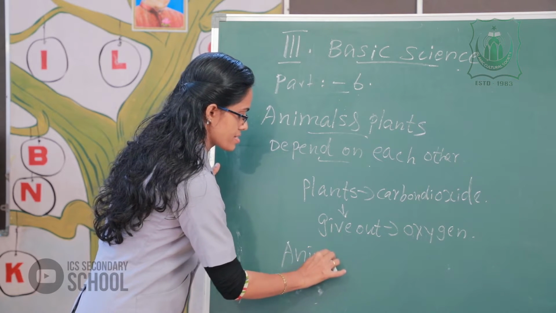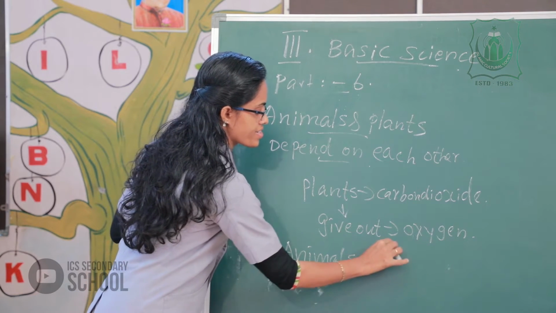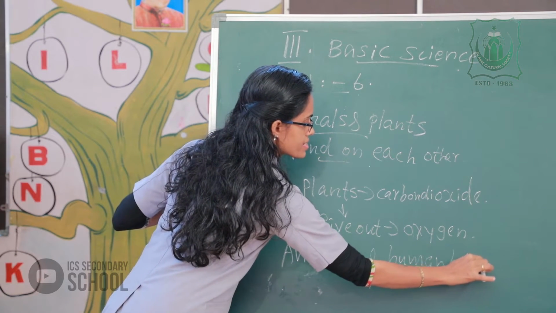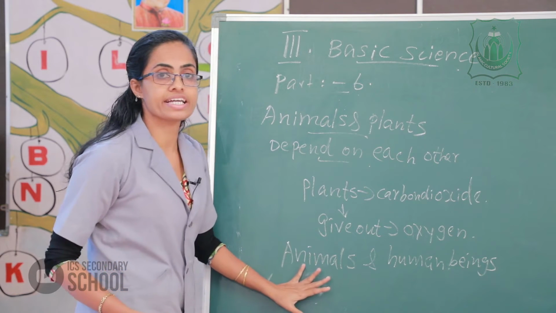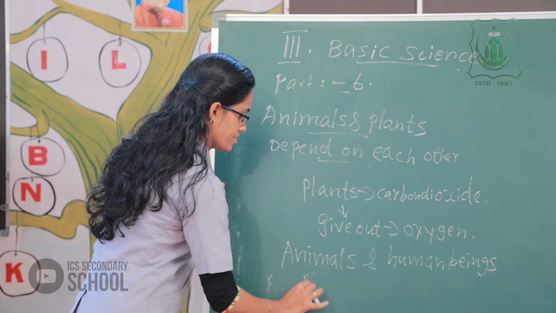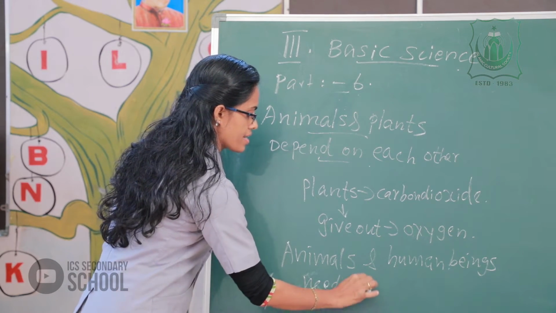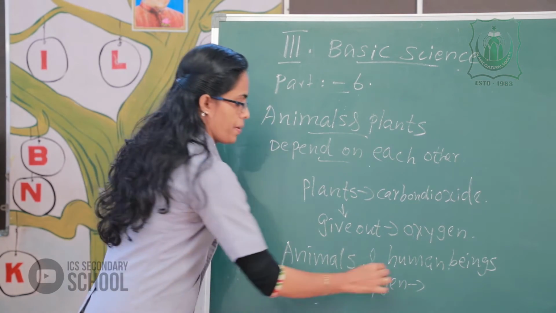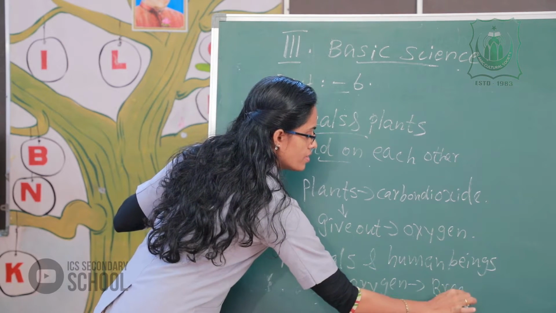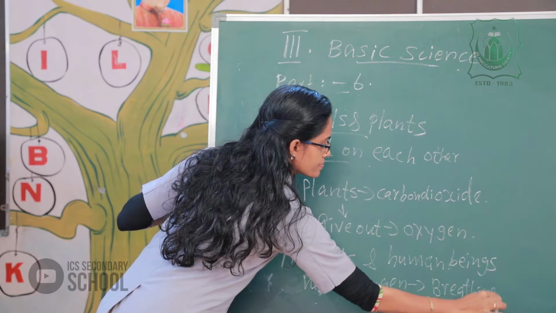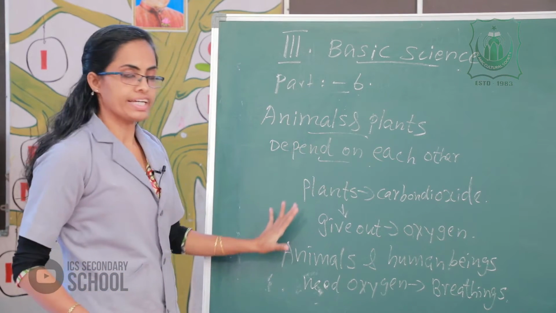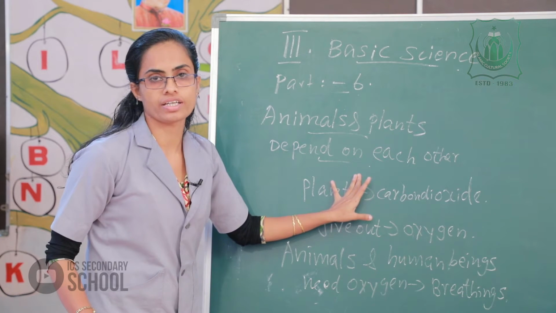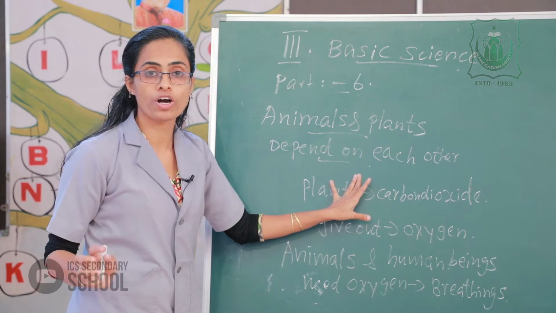The animals and human beings need oxygen for what? Breathing. In this situation, the animals and plants depend on each other.